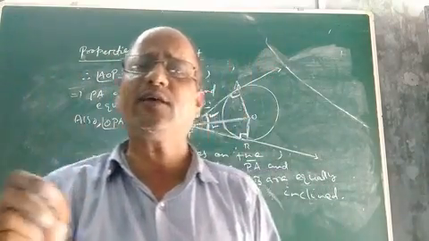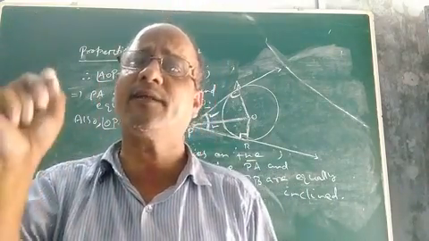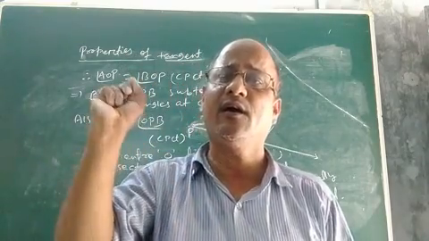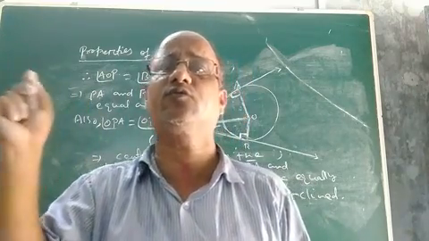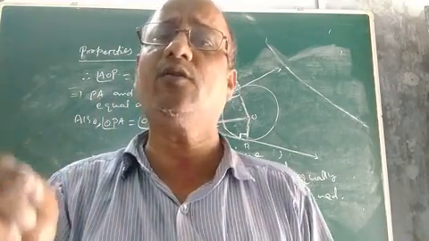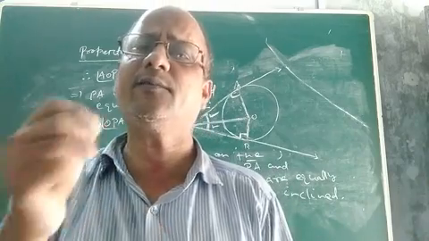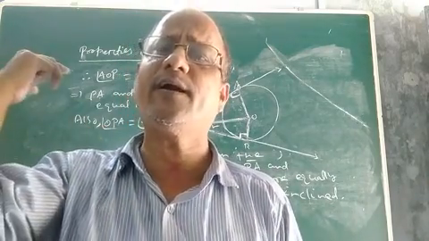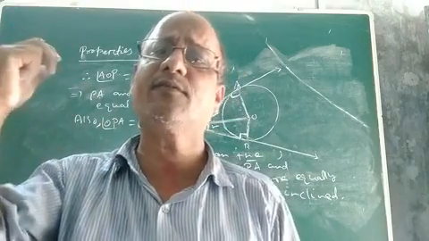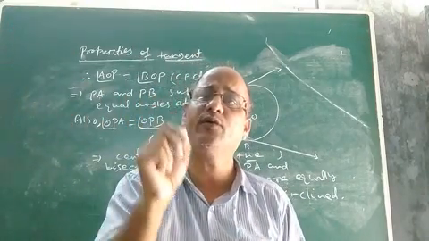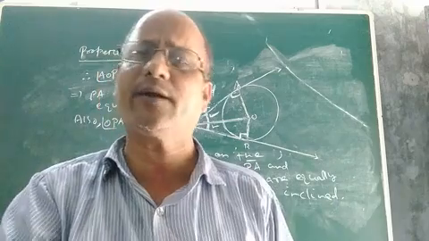So with this we came to the end of the chapter, that is circle. Children, I tried my level best to explain everything in detail of the chapter circle. If you have understood whatever geometrical truths we proved in this chapter, then only you will be able to solve problems on circle. Any question on circle you can solve, provided you have understood all these properties of tangents, because in all problems of class 10 circle, you have to use the properties of tangent only, and you have to prove or solve whatever the case may be.